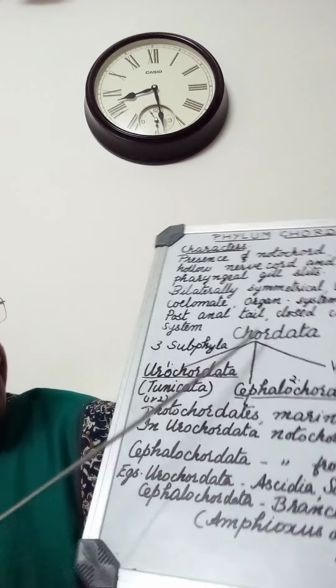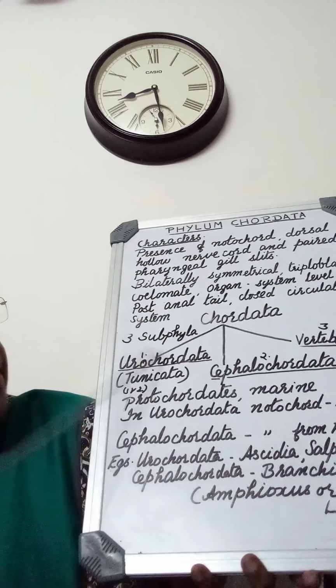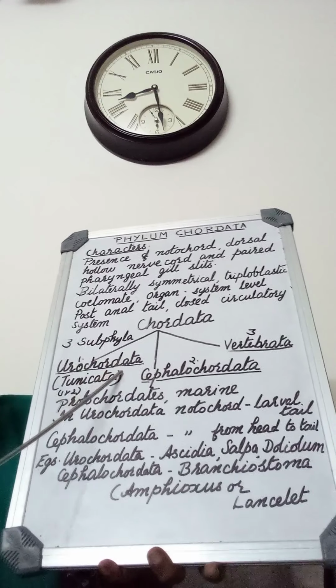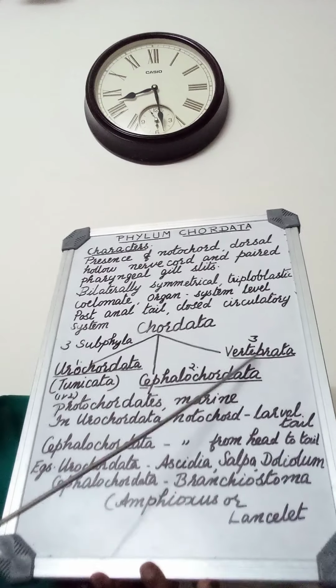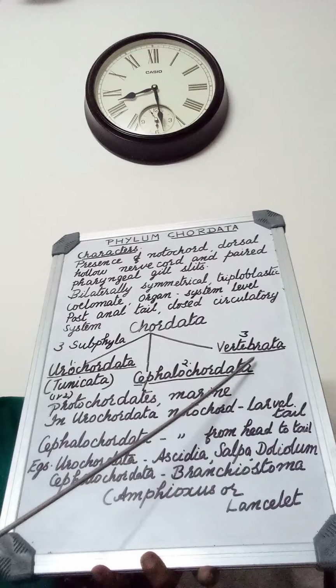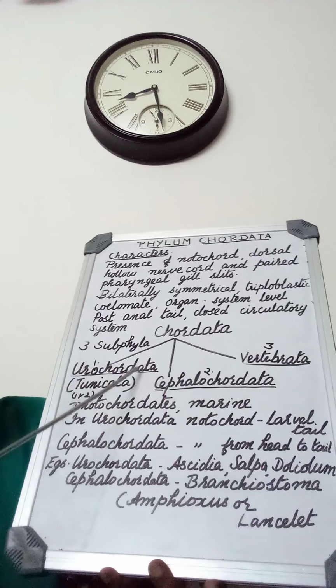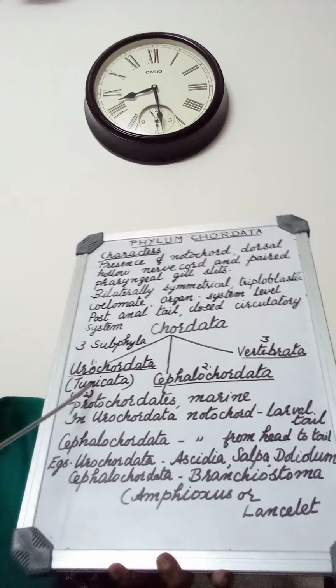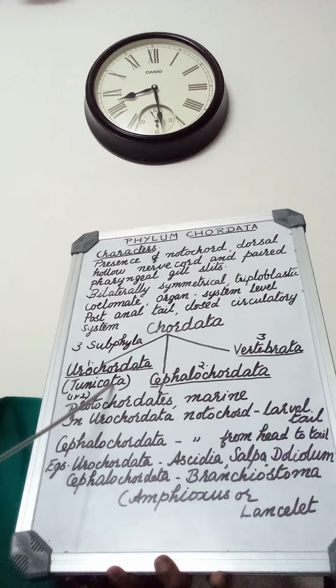Then chordata is divided into 3 subphyla. They are Urochordata, Cephalochordata, and Vertebrata. Urochordata is also known as tunicata because of the presence of tunic.